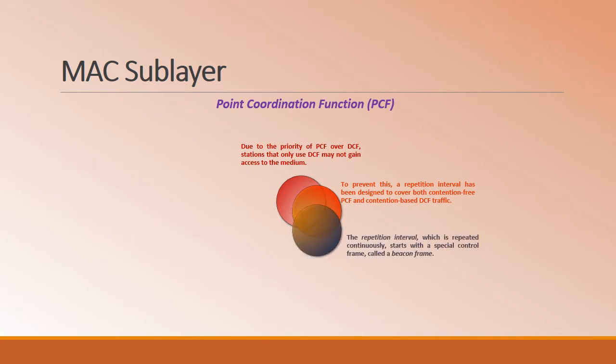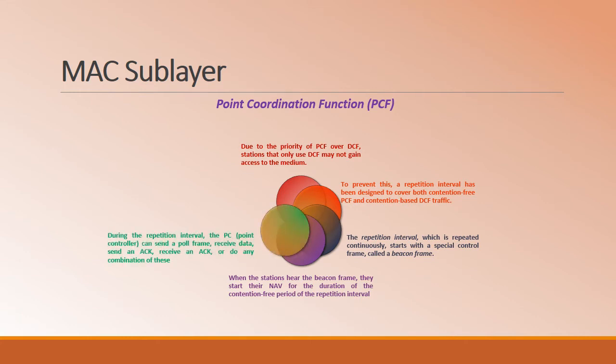The repetition interval is a timing duration which is continuously repeated, and it starts with a control frame called a beacon frame. Whenever the stations hear the beacon frame, they start their network allocation vector for the duration mentioned in the beacon frame, which is referred to as the contention free period of the PCF.